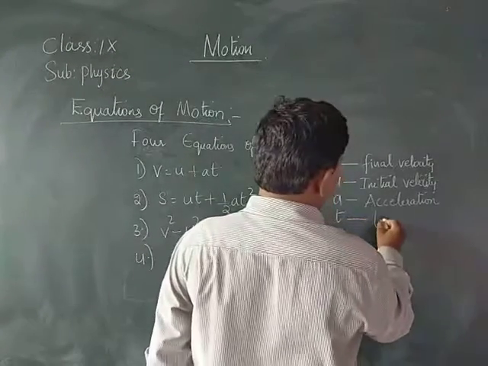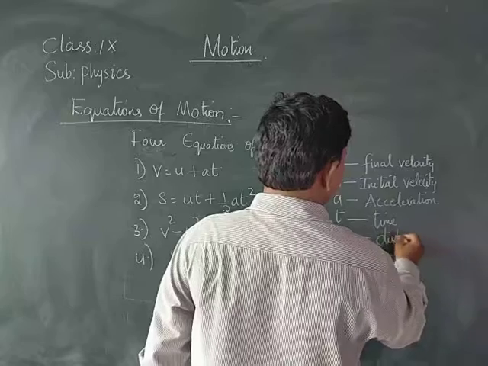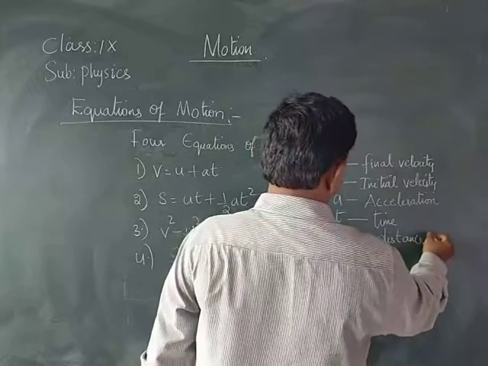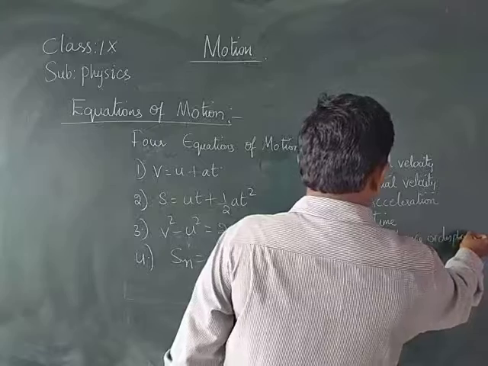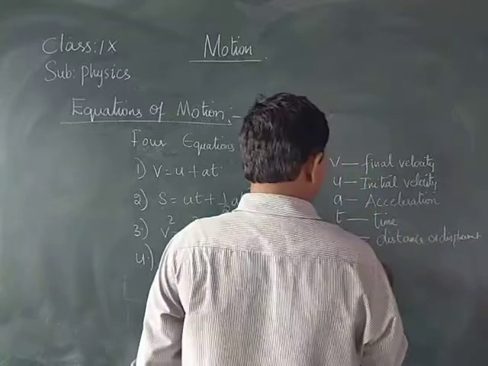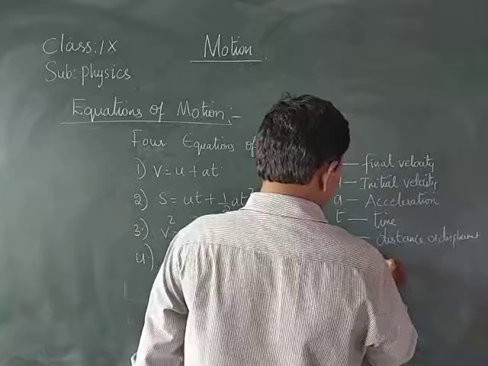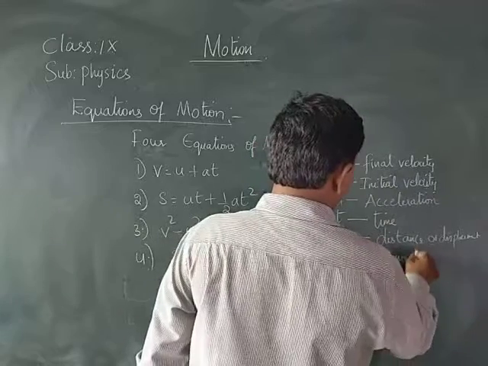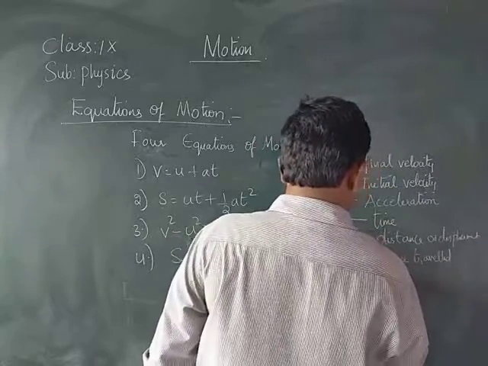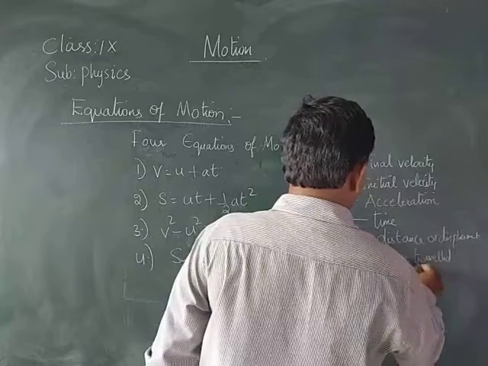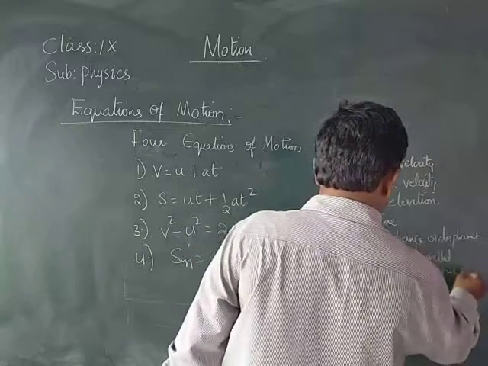T means time. S means distance or displacement, we can say. Sn means the distance travelled by a body in the nth second.